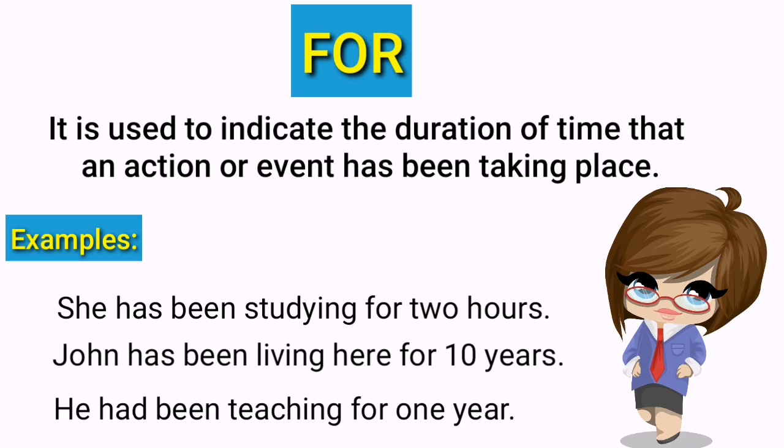Here in this sentence, the word for is used to indicate the period of time during which the action of teaching occurred. It specifies that the action of teaching lasted or continued for the duration of 1 year. For is employed here to provide information about the length of time the activity took place, in this case, the duration of 1 year.